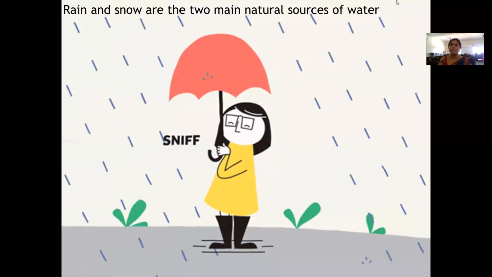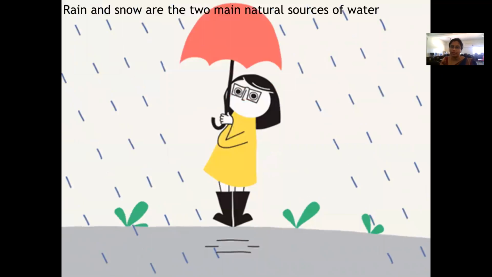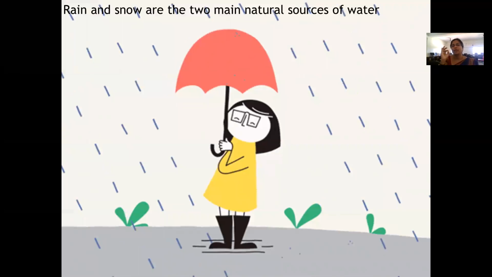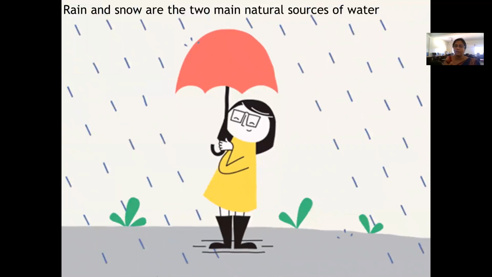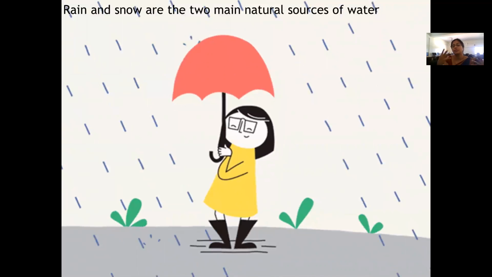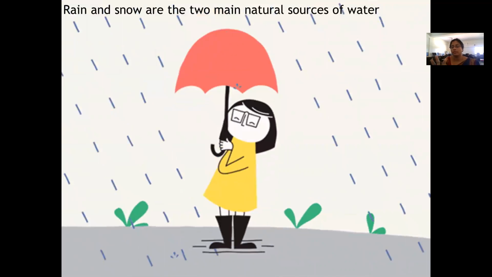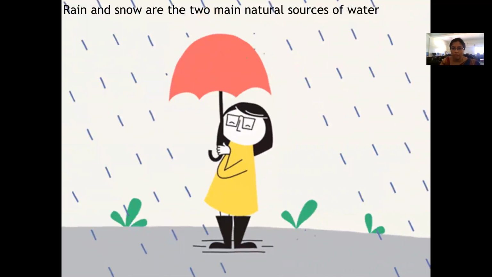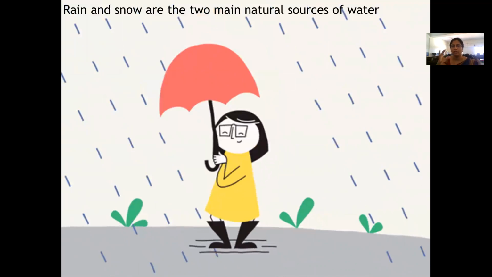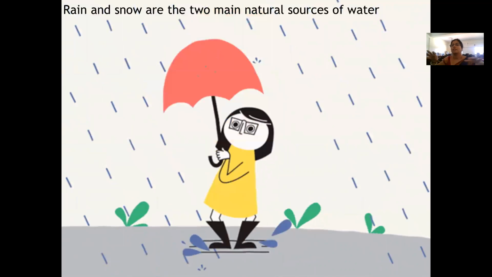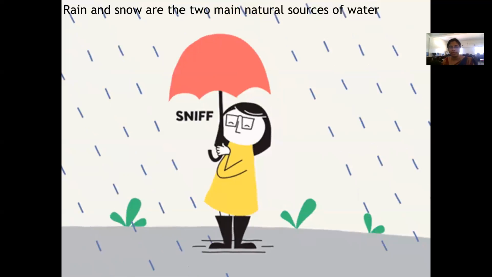So rain and snow are the two main natural sources of water. See, from where do we get water? Obviously, you will say river, pond, lake. But where do they get water from? The river, the lake, the pond get water from the rainfall only, right? The rainfall happens, and that particular area is filled with water, and we use it, correct?